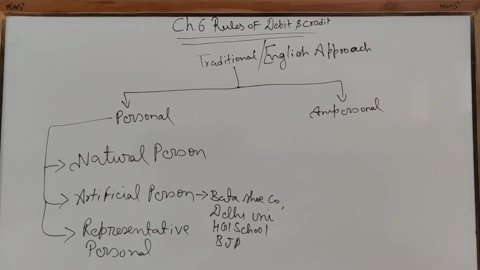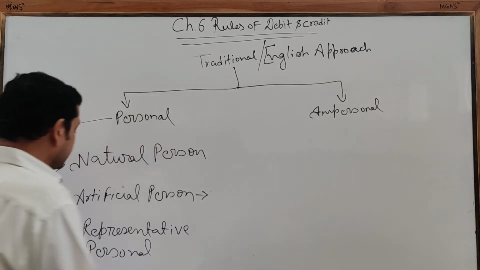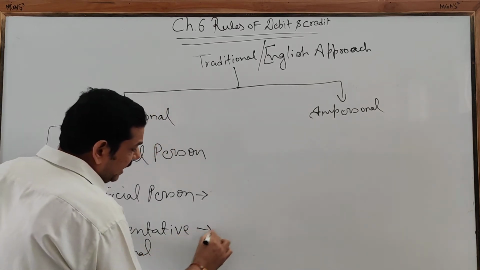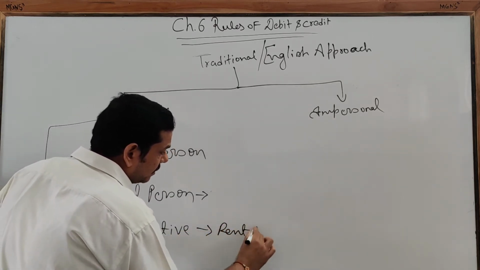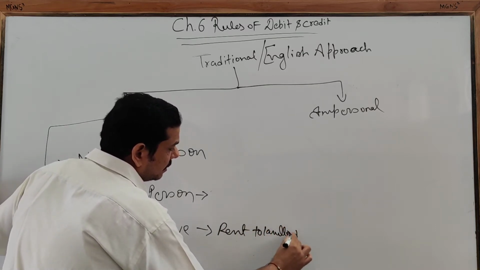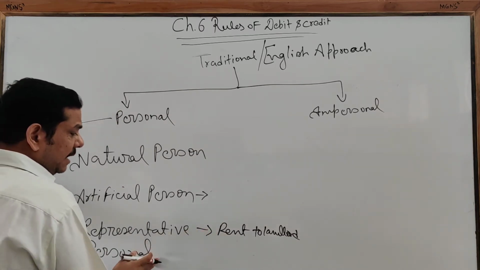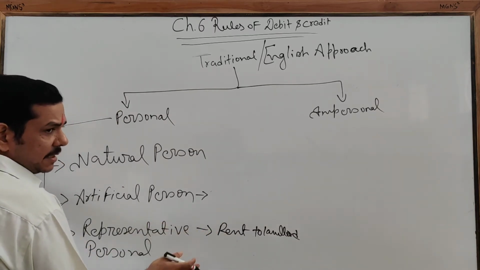Clear? Now the example: I told you it represents a person. If you are paying rent to the landlord, and that has not been paid, so the rent account is representing a person, so it is called a representative personal account.